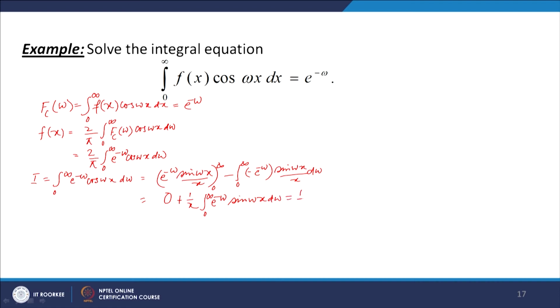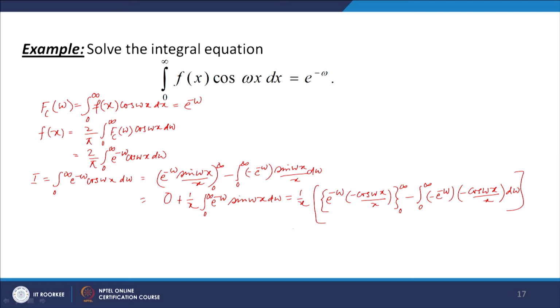So again we integrate by parts. So e to the power minus omega, the integral of sin(omega x) is minus cos(omega x) divided by x, from 0 to infinity, minus integral 0 to infinity of minus e to the power minus omega times minus cos(omega x) divided by x d omega. Now when omega goes to infinity, e to the power minus omega goes to 0 and cos(omega x) is bounded by 1, so the product goes to 0.